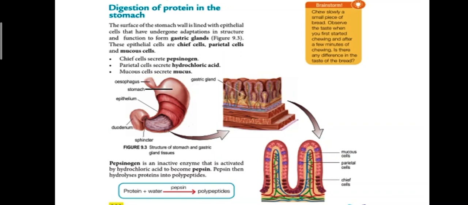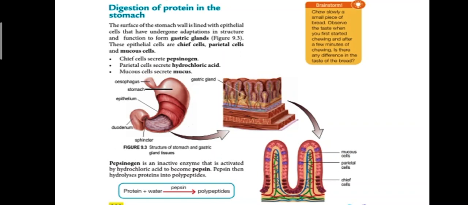Bila sampai di perut, apa yang berlaku di perut adalah digestion of protein. The surface of the stomach wall is lined with epithelial cells that have undergone adaptation in structure and function to form the gastric gland, kelenjar gastric. These epithelial cells are chief cells, parietal cells, and mucous cells.